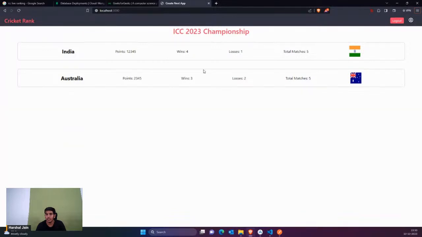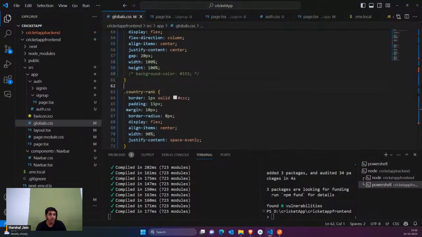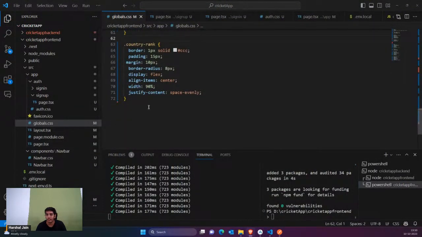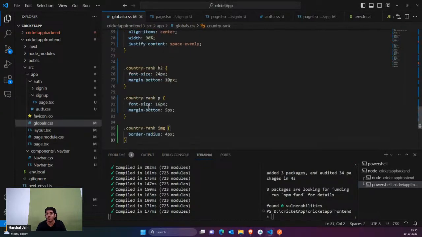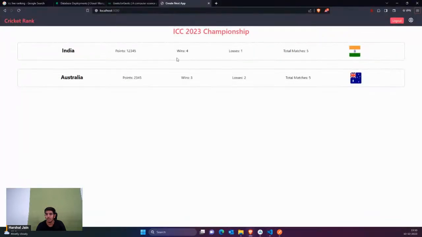Okay, so this is the data which I have received from the backend, and I think it looks fine. Then you can style the image, the p tag, and the h2 tag present inside. All these stylings would be added to the country ranks, so you can add different styles to different things. I've added some styles to it, and you can make it as a table also, but I have added some temporary data. Now I'm able to receive the ranks from the backend.